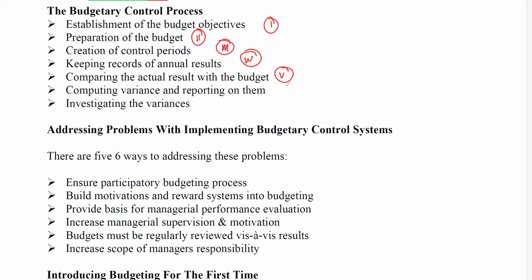Then five, you compare the actual results with the budget. You compute variances and report on them. And then you finally investigate the variances. So 7 steps. Establish objectives, prepare budget, create control periods, keep track of actual results, compare actual with budget, compute variances, report on them, and investigate the variances.